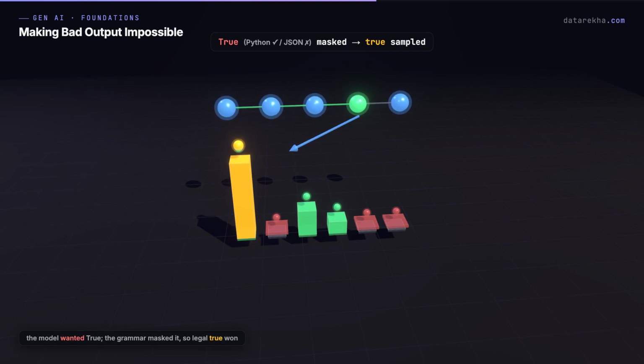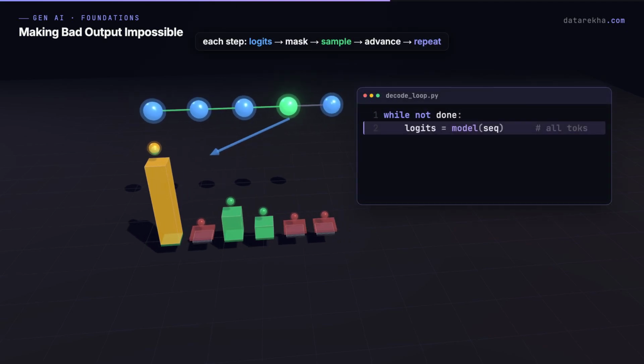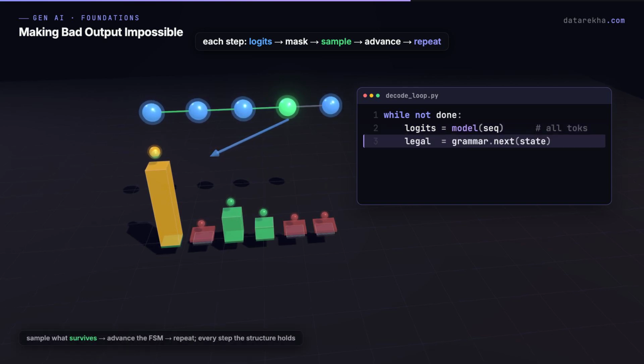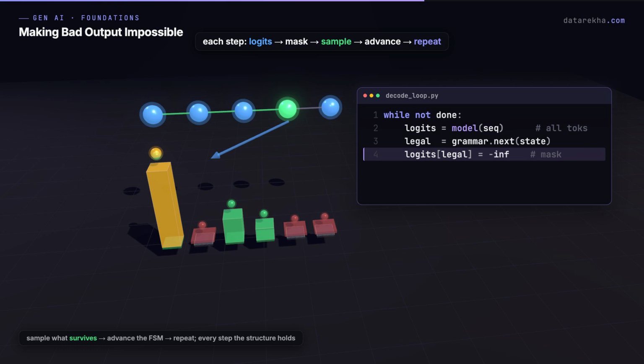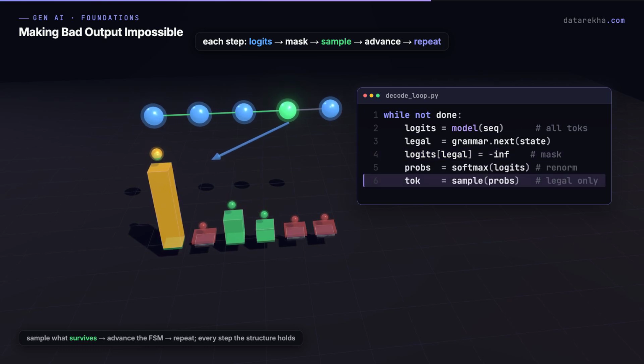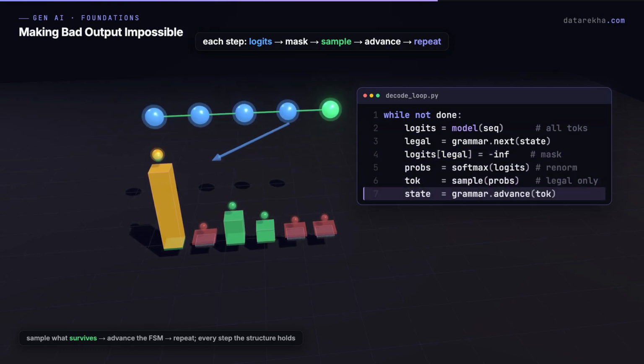Step back and see the full loop. The model produces logits over the whole vocabulary. The state machine, given the tokens so far, returns the set of legal next tokens. Everything else gets negative infinity. You sample from what survives, advance the machine by the token you chose, and repeat. Every step, the structure holds.